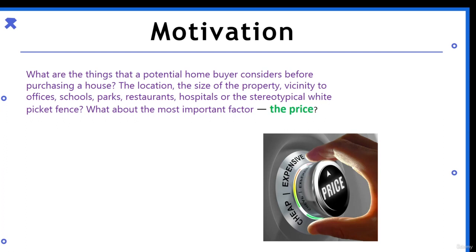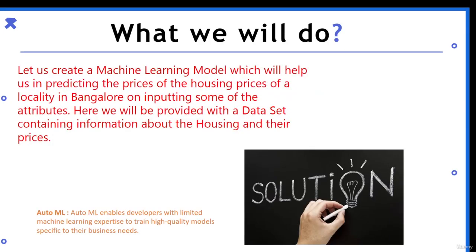Basically we'll create a machine learning app which can predict the prices of houses in an area. We'll be creating a machine learning model which will help us in predicting the prices of the houses in a locality. We have taken the city of Bangalore as we have data of Bangalore city. Here we are provided with a data set containing information about the housing and their prices in different localities. Okay. So we'll be using automated machine learning and different machine learning techniques for this.